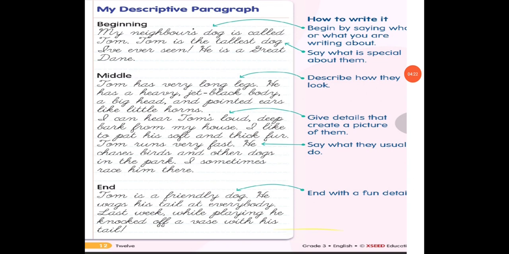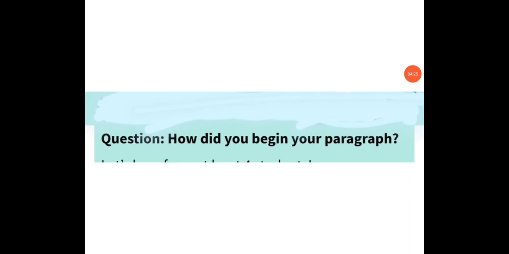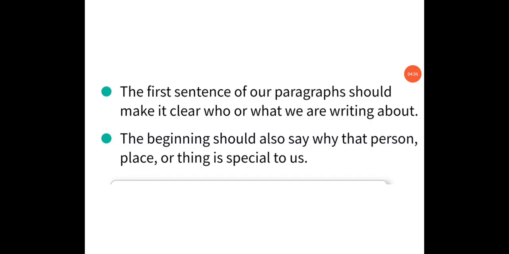So student, now tell me, how did you begin your paragraph? When you write a paragraph, tell me, how did you begin your paragraph? The first sentence of a paragraph should make it clear who or what we are writing about. Next, the beginning should also say what is special about the person, place or thing. So in the first part we write down the name of the person or animal that the paragraph is about and what is special about it.